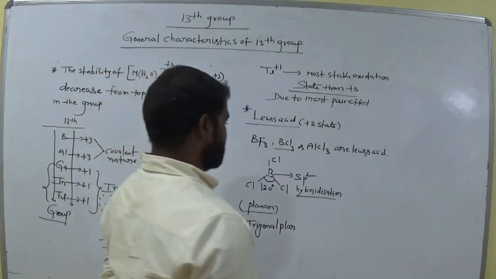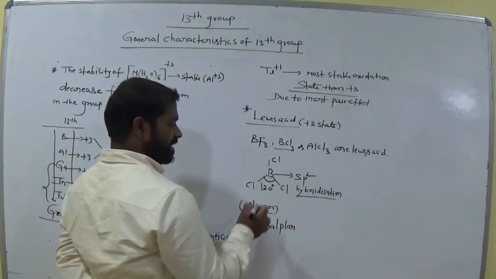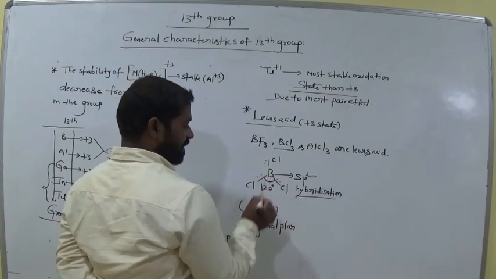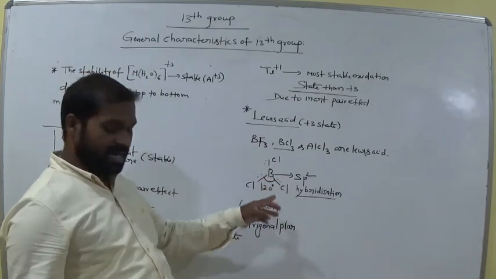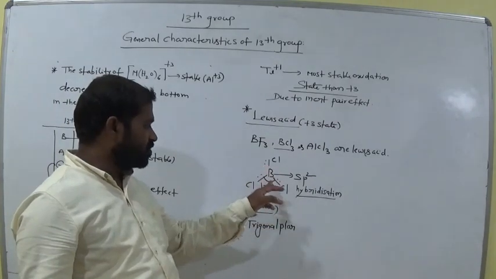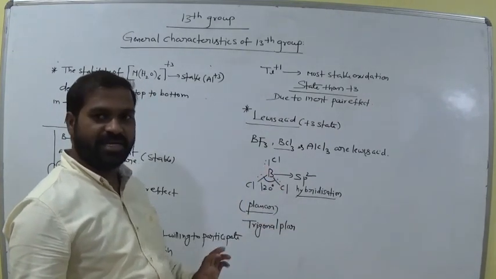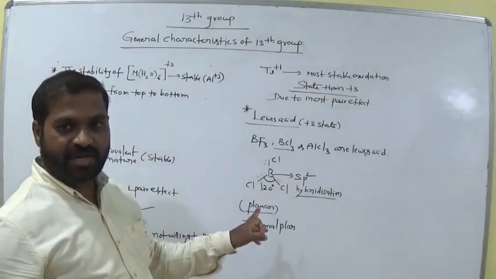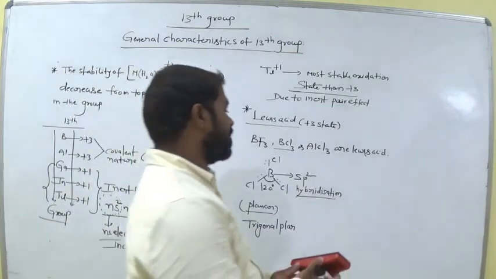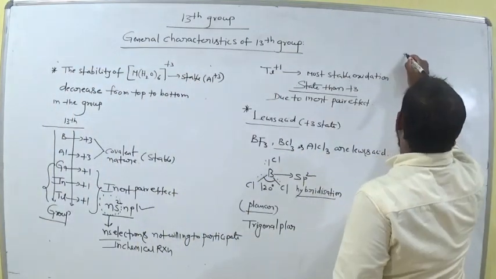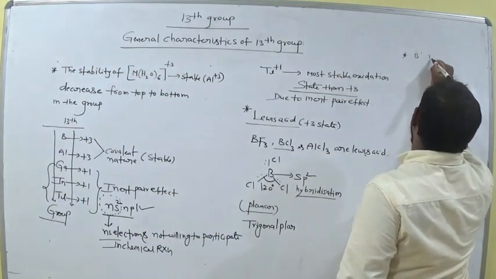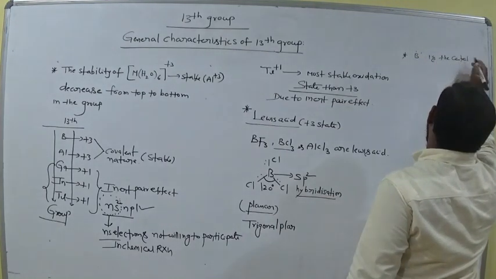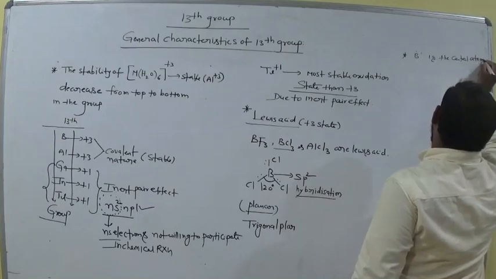sp2 hybridization. Now, if you observe clearly, a bond means 2 electrons. Now, how many electrons are at boron? 3 bonds, just 6 electrons only. For getting stability, it needs 8 electrons. Is it an electron deficient compound or not? Electron deficient compound. Boron is the central atom.